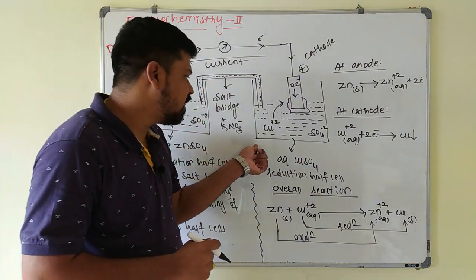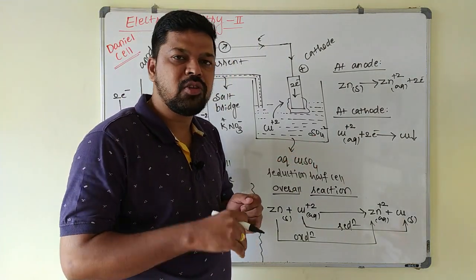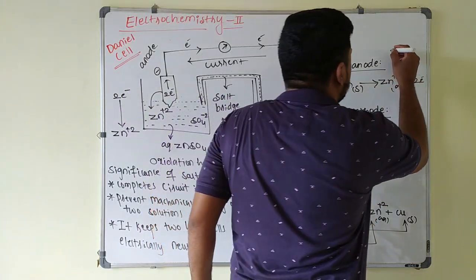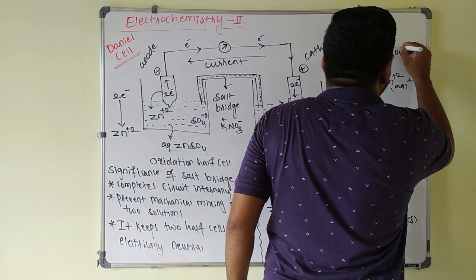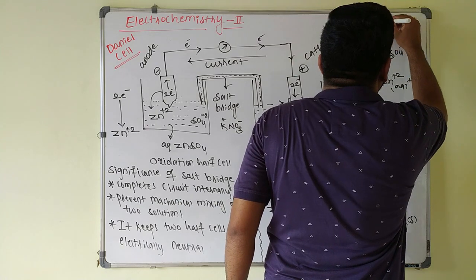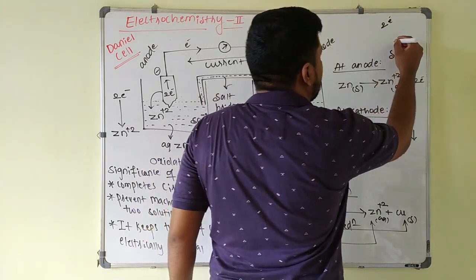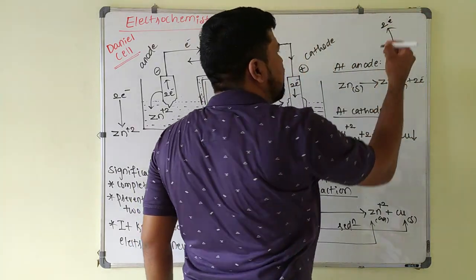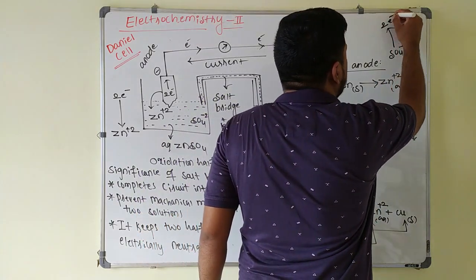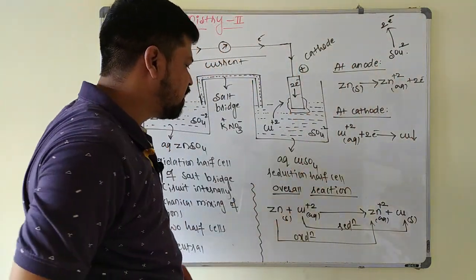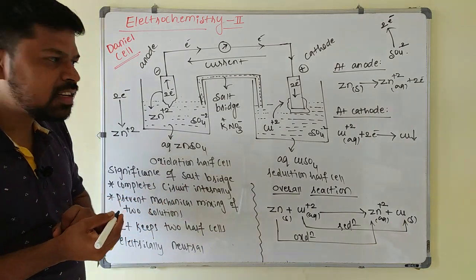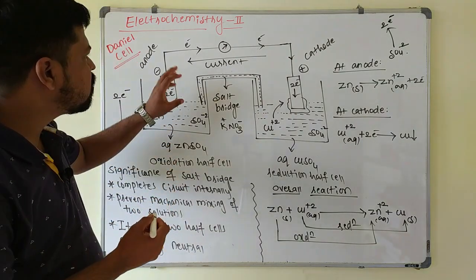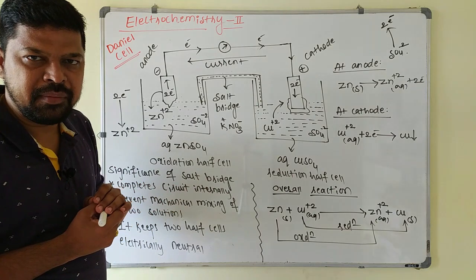Similarly, the same thing happens here. The SO4-2 ion concentration increases. As the number of SO4-2 ions increases, the incoming electrons will be repelled by these ions, because these are negative and the electrons are also negative, so they will repel the incoming electrons, and electrons will not come into the reduction half cell. As a result, the flow of electrons will stop after some time.